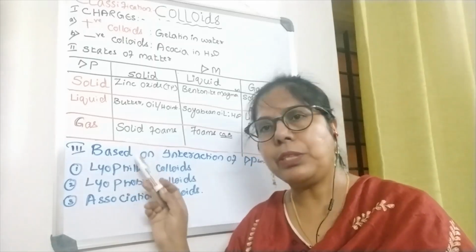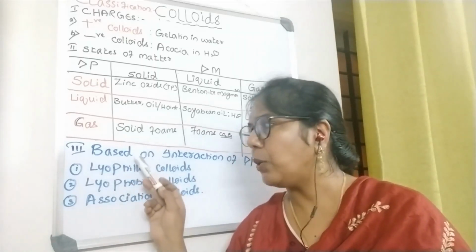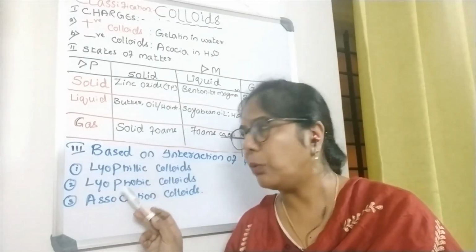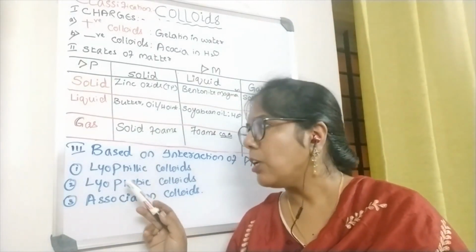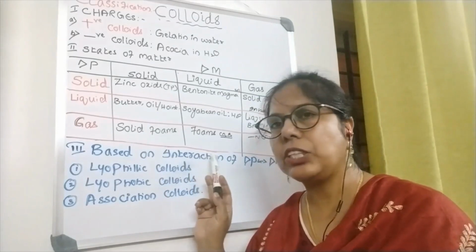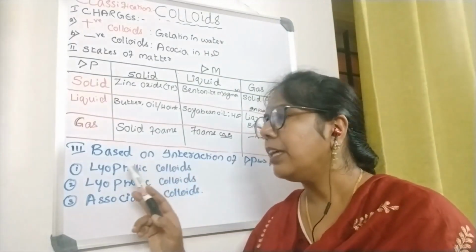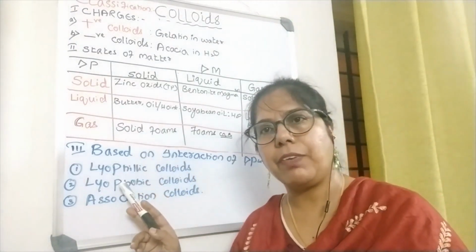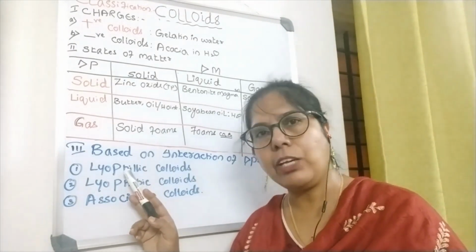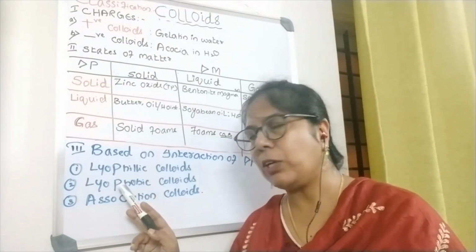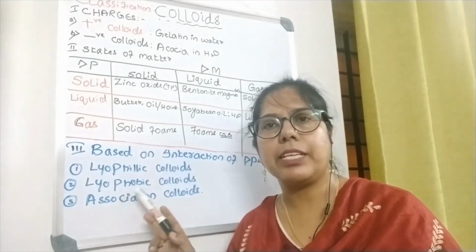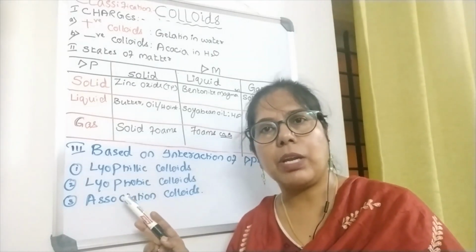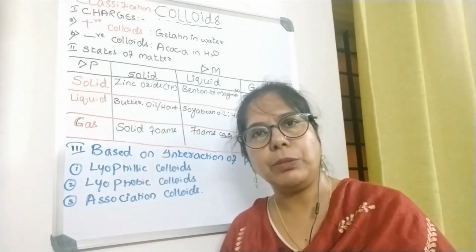There you have to tell what the classification is and explain in detail what lyophilic, lyophobic and association colloids are. So, based on the interaction of the dispersed particle with the dispersion medium, the colloids have been classified into lyophilic colloids, lyophobic colloids and association colloids.